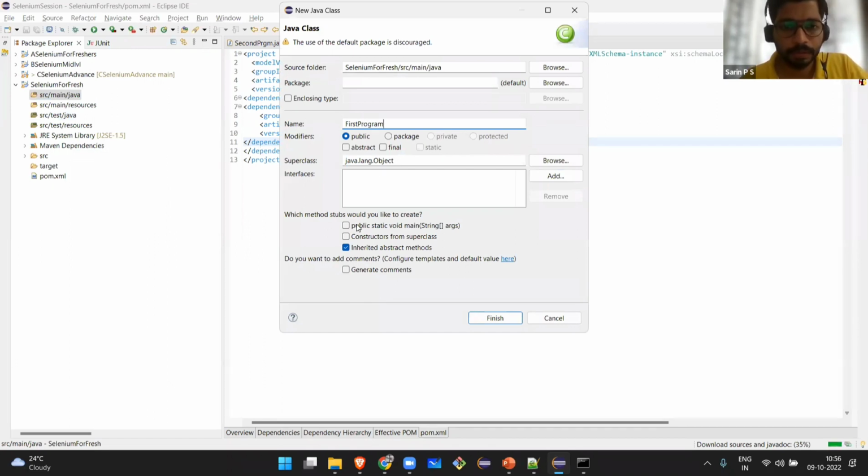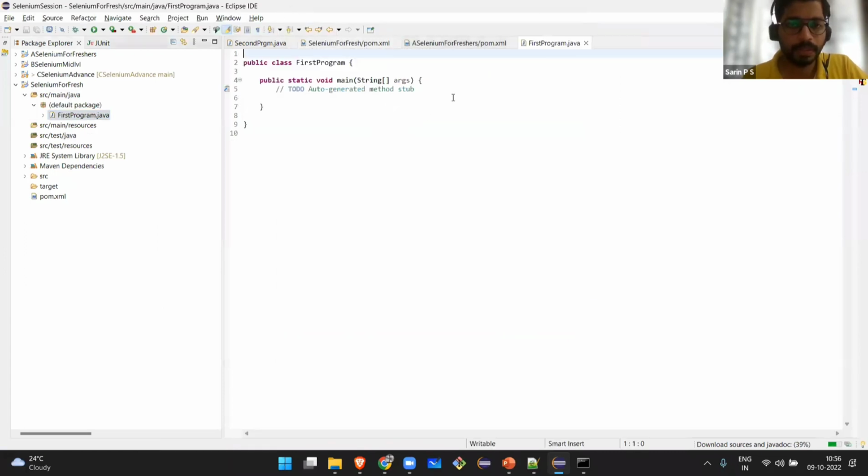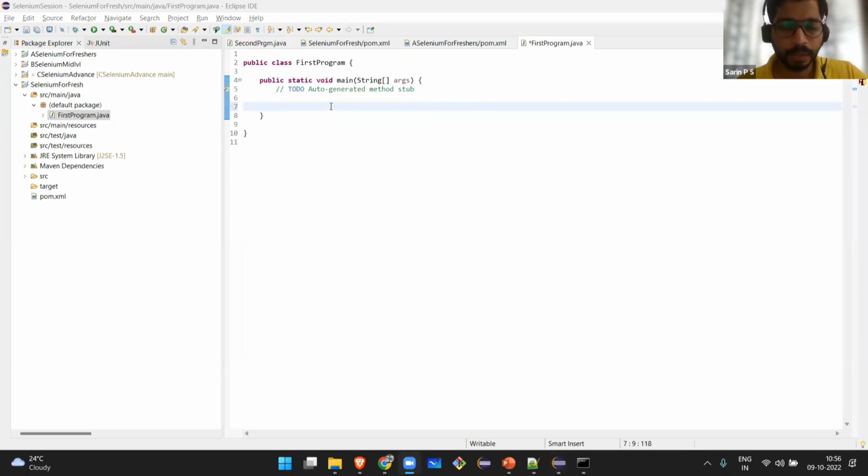Okay. So I will also have this public static void main. Okay, so this is my first program. What I'm going to do right now is, with the help of the WebDriver, I'll be creating a driver instance with which I will be fetching any browser URL. Basically, that is what I will be doing right now.